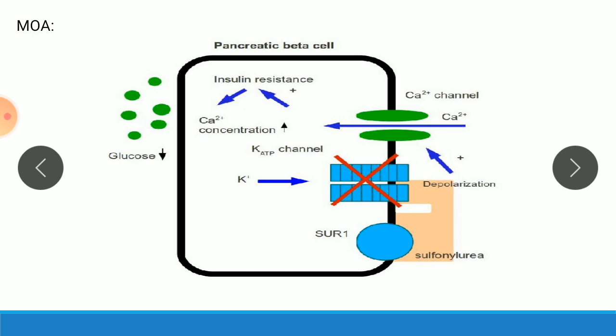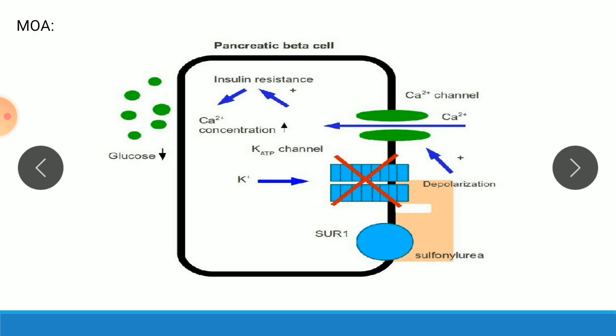So normally when we eat more carbohydrate in the diet, the ATP-ADP concentration ratio increases, and therefore ATP rather than ADP binds to the adenosine nucleotide binding site on the sulfonylurea receptor, SUR.